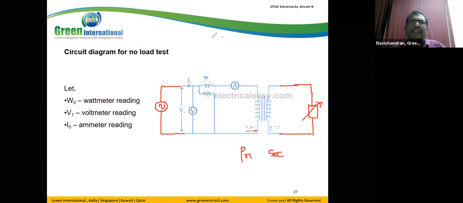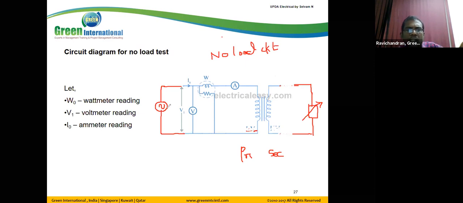We find the core losses by conducting the no load test. The word itself says no load, so I disconnect the load from the secondary winding. Now the load is disconnected from the secondary winding and the circuit is a no load circuit.